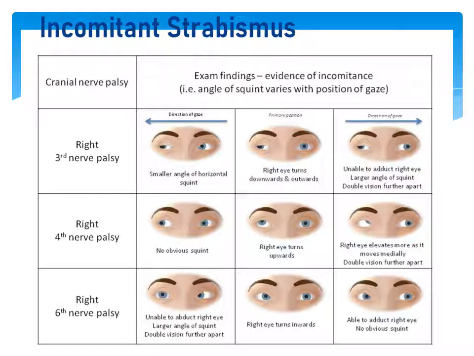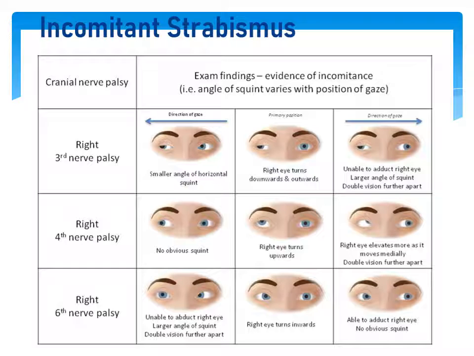Now we know that there are two types of manifest strabismus. One is comitant strabismus, another is incomitant strabismus. Comitant strabismus means non-paralytic, that means where cranial nerve palsy is not involved. As a result, the angle of deviation remains the same in all the 9 cardinal positions of gaze. Whereas in case of incomitant strabismus, there is cranial nerve palsy involved. That's why it is also called paralytic strabismus. As a result, the angle of deviation varies in all the 9 cardinal positions of gaze.